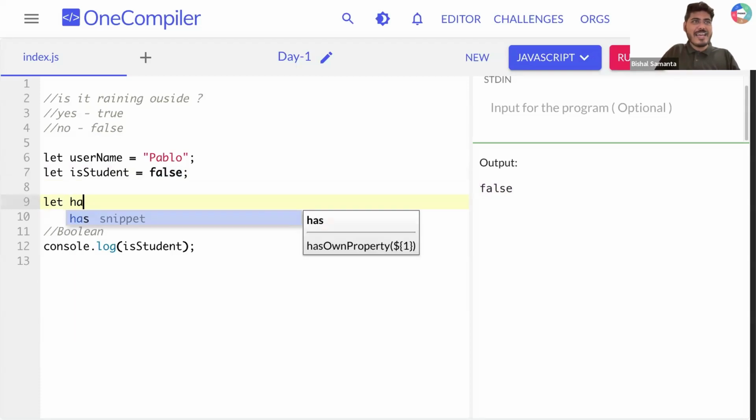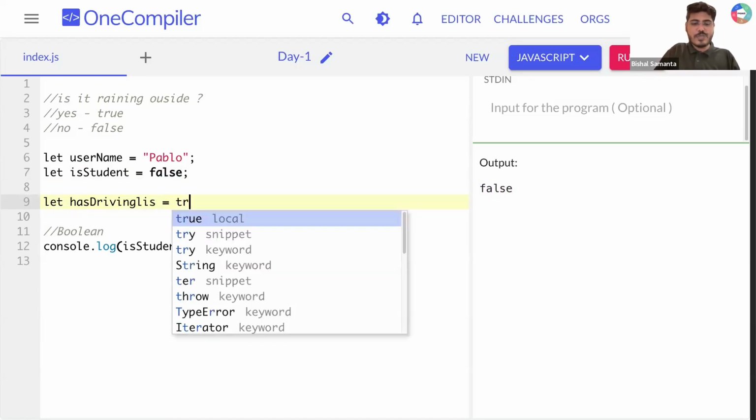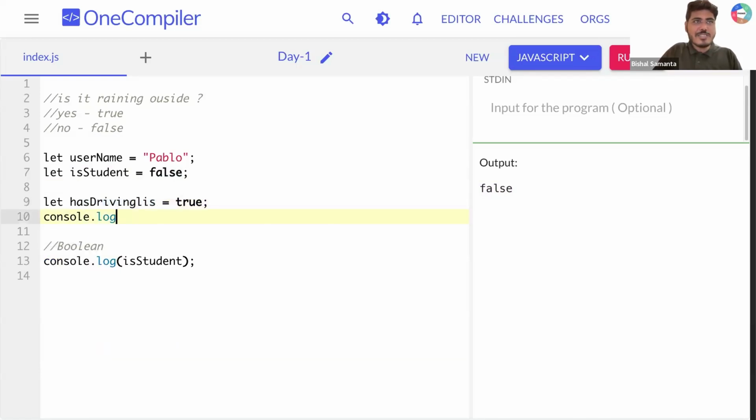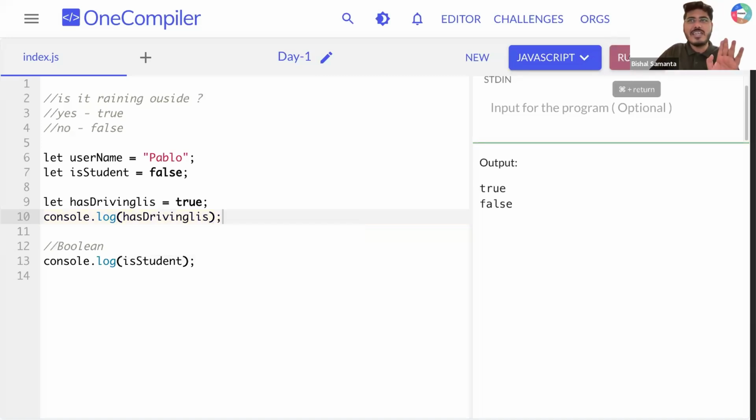So let's say I'm creating one more variable. So let hasDrivingLicense, like that. Let's say true. So what does that mean? You understood how creatively I give the name of a variable, right? So whether a driving license is present or not. Again, I can console.log, and here I can write hasDrivingLicense, right? So now if I print it, you can see first I'm getting true from line number 10 because the value present here is true. From line number 13, I'm getting the isStudent value, which is false. So I'm getting a false value second.